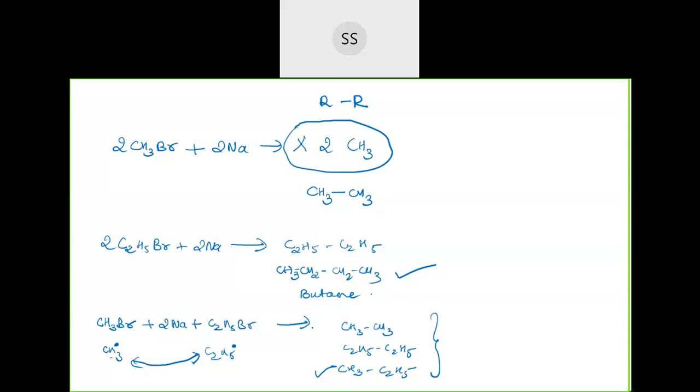Now here, see three. In this reaction, the third one which I have taken, we have got three products. You see, one is ethane, one is butane, and the other one is propane. When you take an odd number, you get three products. Methane is not possible. You can't go for the lower one. You can go for the higher one.